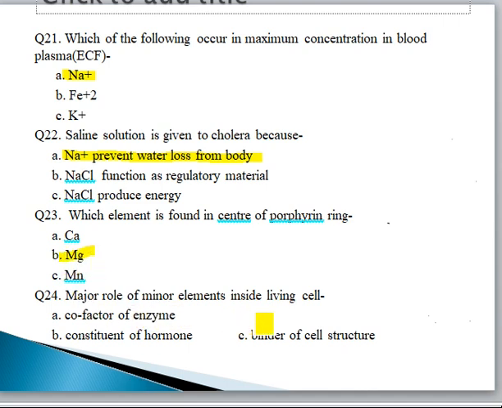Major role of minor elements inside the cell. Those which are minor elements, or we can say trace elements, in the living cell, what can they do? Cofactor of enzyme, constituent of hormone or binder of the cell. So the correct option is cofactor. These work as cofactors of enzymes. Next.